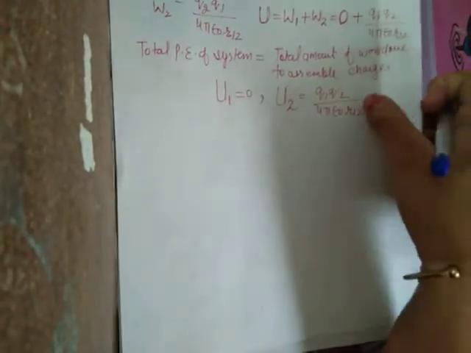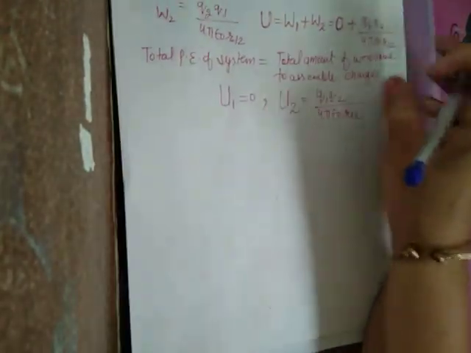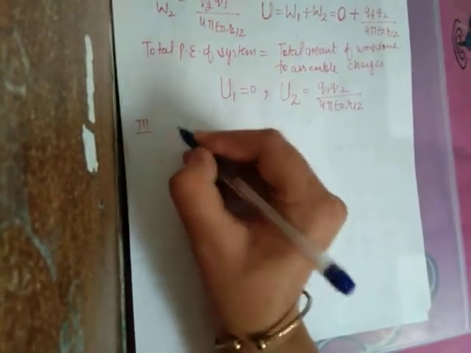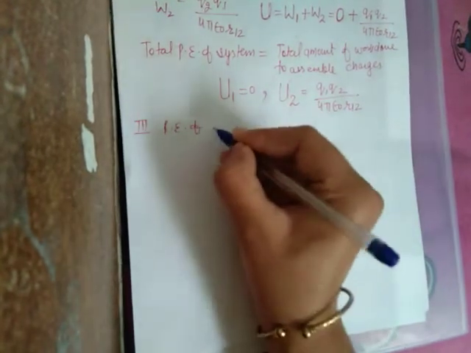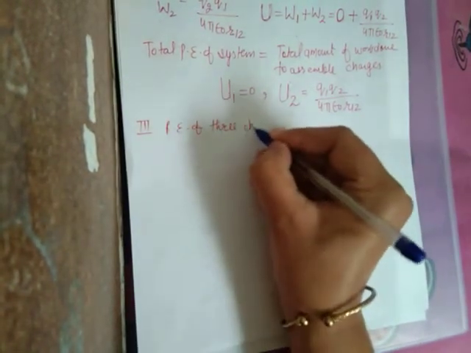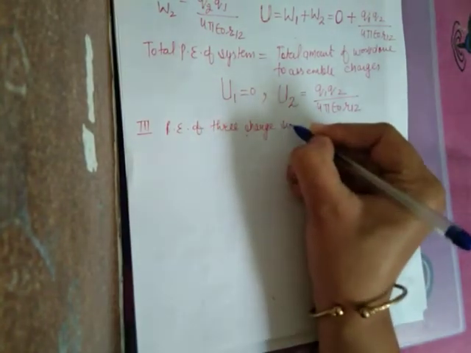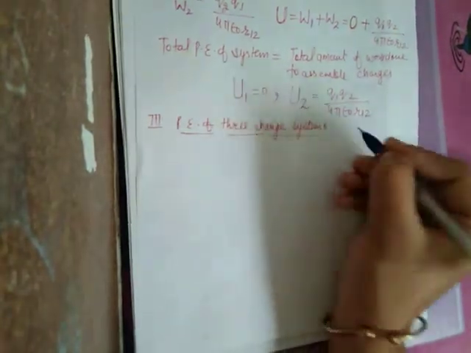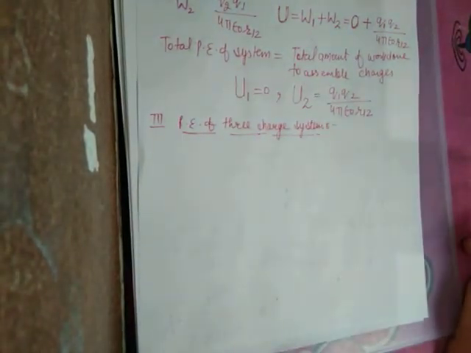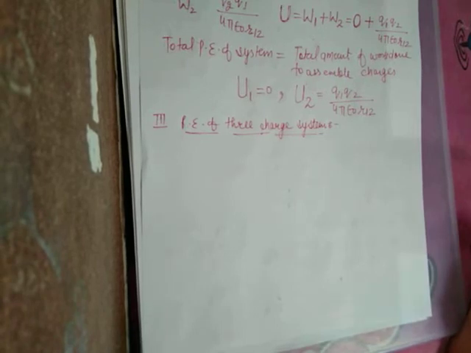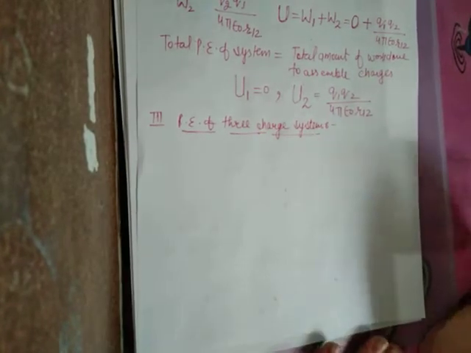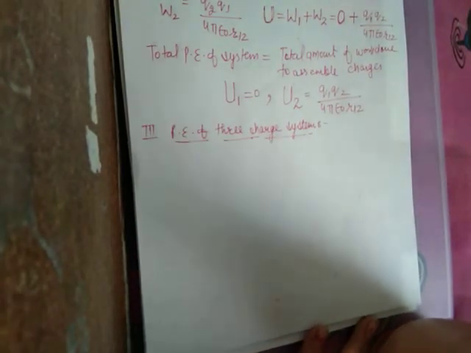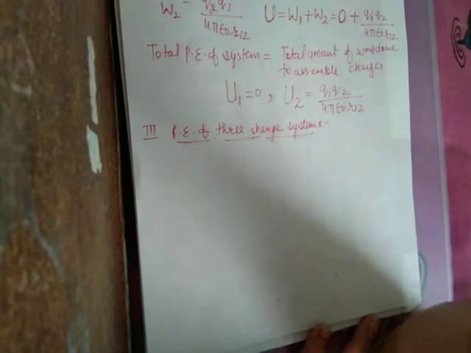After calculating potential energy of a point charge and of a two charge system, let us calculate potential energy of a three charge system. We have to calculate potential energy of a system with 3 point charges. Up to now you have learned the concept: for a single charge, potential energy is 0.